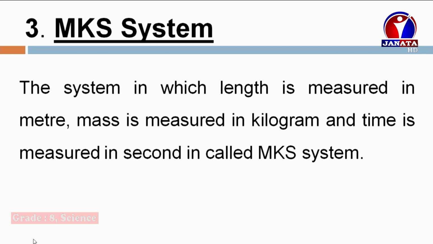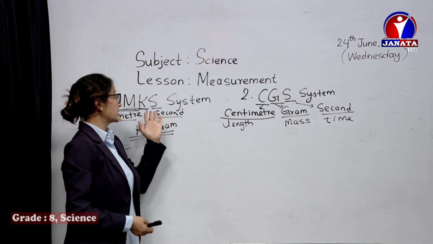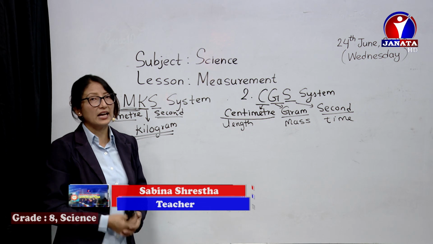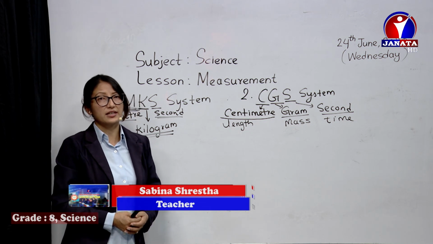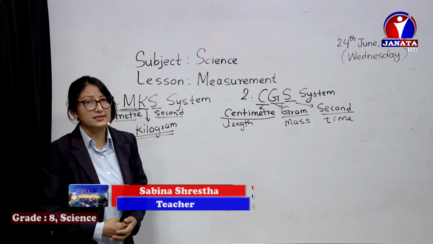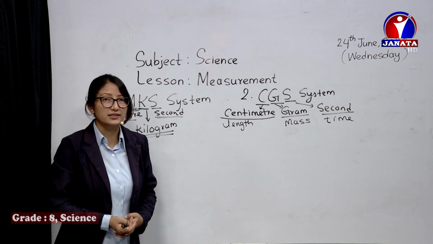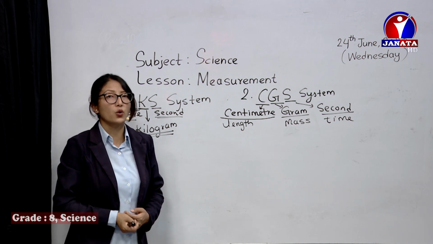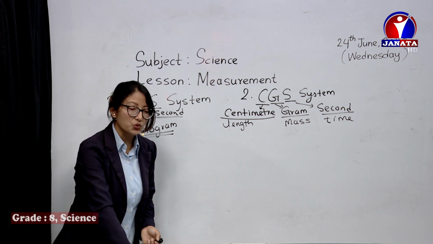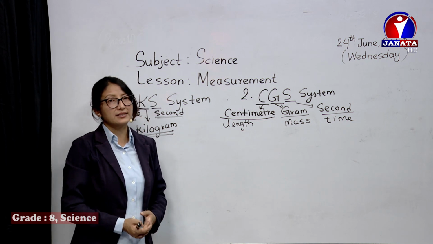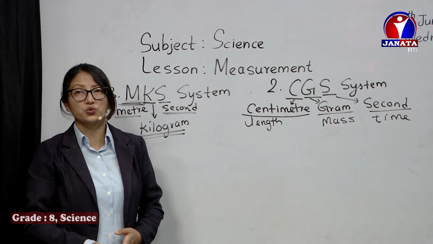These three systems were commonly used in different places. Afterwards, it was felt that these three quantities were not sufficient. A conference of a huge number of scientists was held, and afterwards they provided more quantities. Along with these three, 4 more quantities were added, and the SI units were developed.